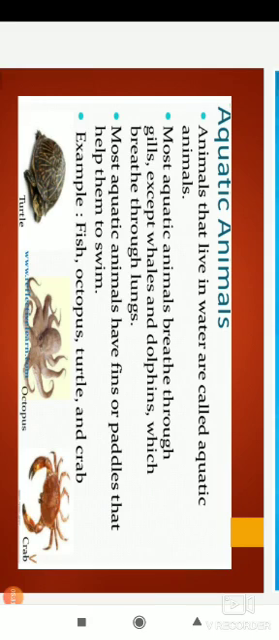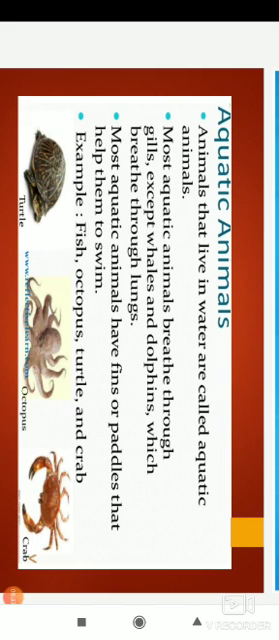Aquatic means, children, the animals which are able to live inside the water. Understand? So most of the animals have gills except whales and dolphins. Whales and dolphins do not have gills, they just breathe through the lungs. Okay, and other fishes all breathe through the gills. Understand? And most of the aquatic animals have fins and paddles too.